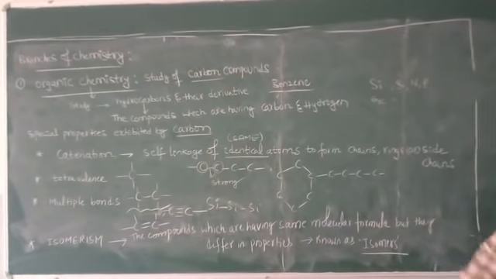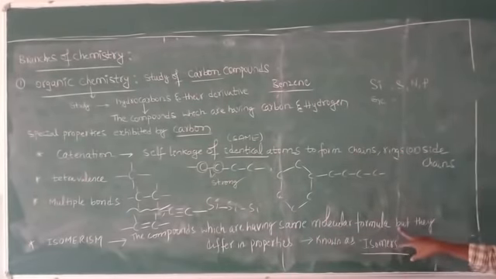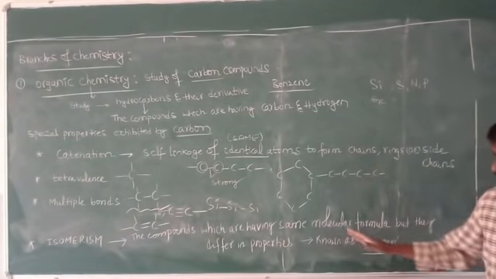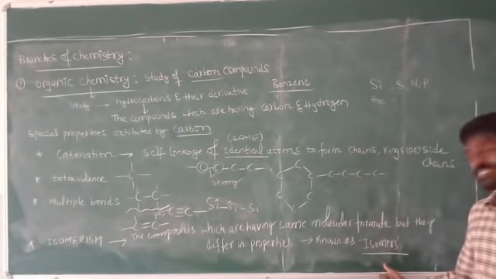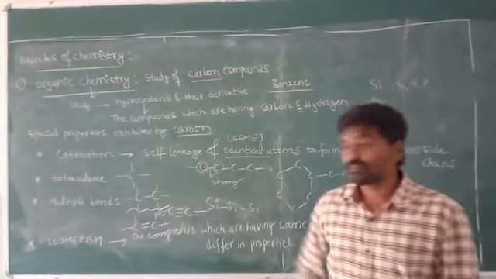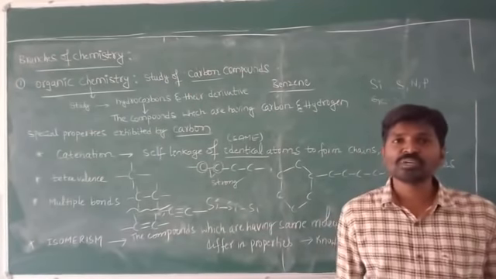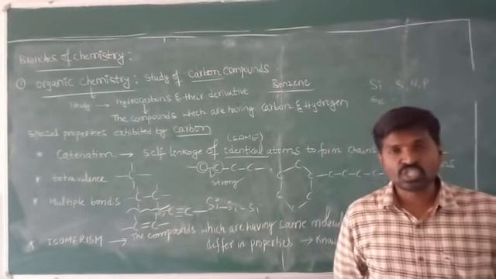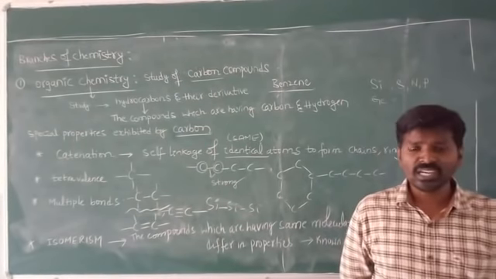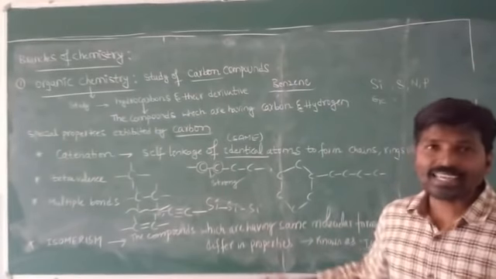What is the meaning of isomerism? The compounds which are having the same molecular formula but differ in properties are known as isomers, and that phenomenon is known as isomerism. Isomerism is classified into two types: structural isomerism and stereoisomerism. We'll discuss that later. So this is regarding organic chemistry.